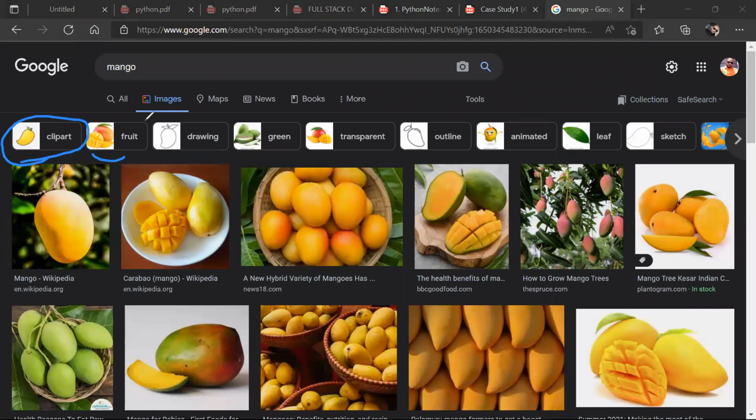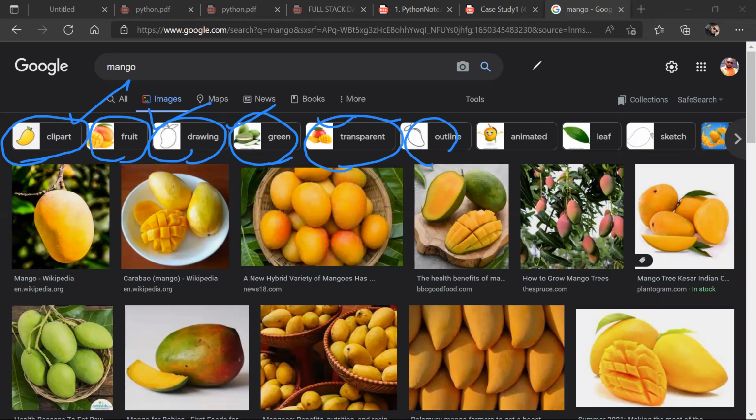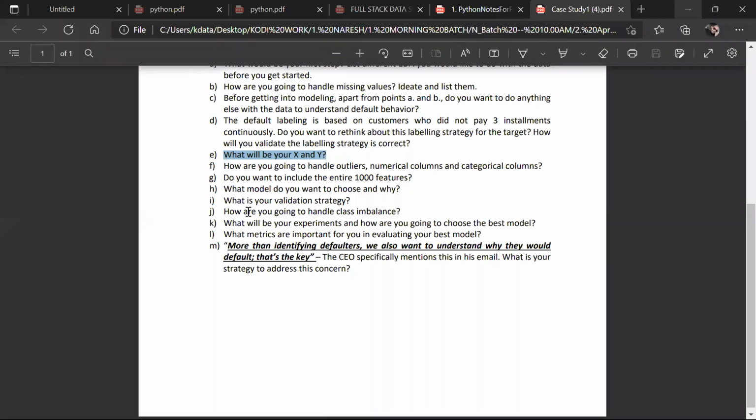Clip art, fruit, drawing, green, transparent. So this is called image class classification, guys. Clear or not, everybody? So would the dependent variable be one or many? Many. We're going to work on all those things later. You need to understand all these connections, it is very important. Do not miss the sessions, guys.